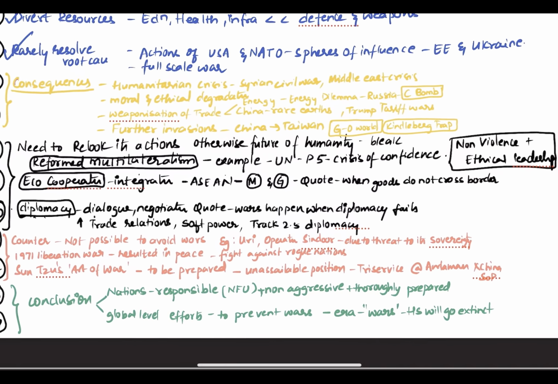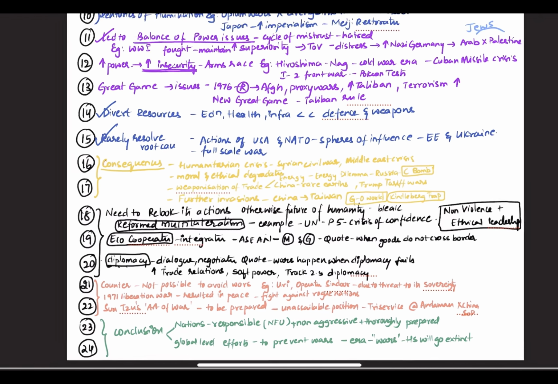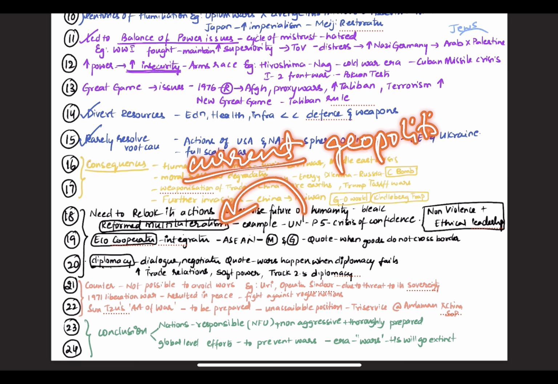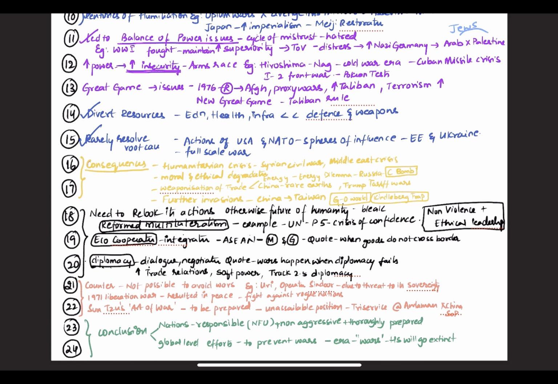Now coming to suggestions. Here we need to relook at our actions. How? Otherwise the future of humanity will be bleak. For example, the first suggestion is reformed multilateralism. Currently we can see that in the United Nations P5 there is a crisis of confidence and vetoing by either the USA, Russia or China. These P5 powers do not reflect the current power distribution or the rise of powers. So there is a need for reform, and it should not be unilateralism, it should be multilateralism.